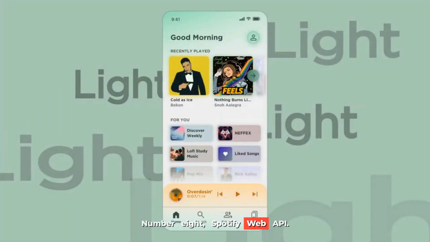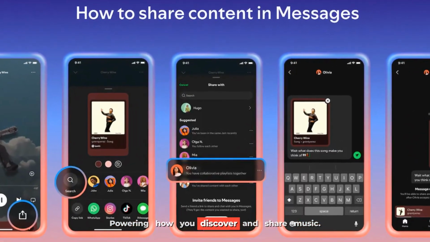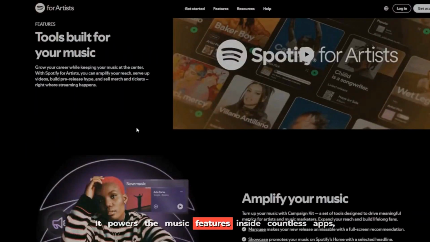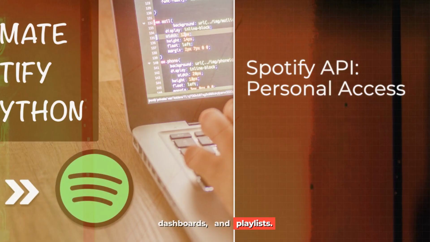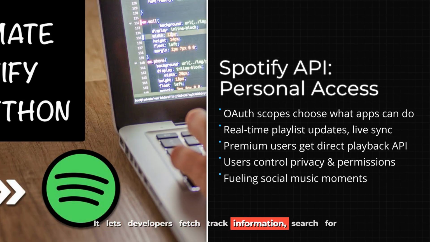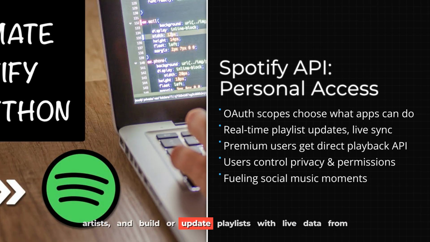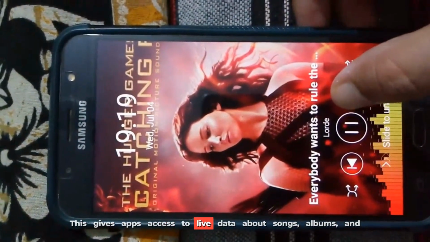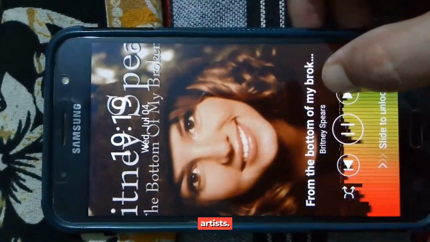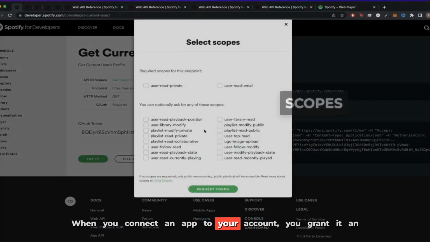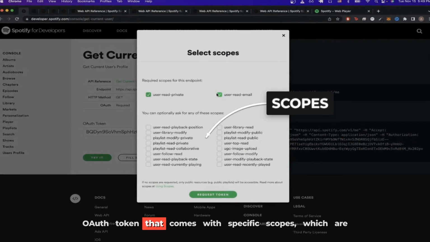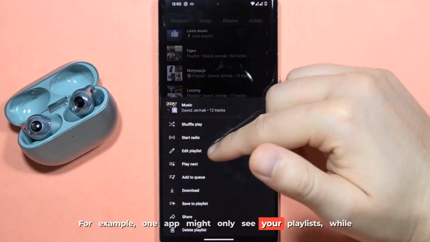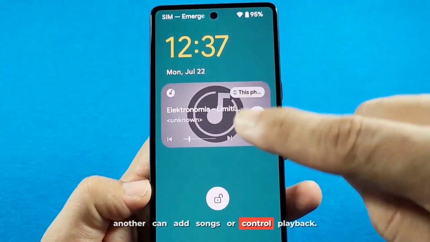Number 8, Spotify Web API, powering how you discover and share music. It powers the music features inside countless apps, dashboards, and playlists. It lets developers fetch track information, search for artists, and build or update playlists with live data from Spotify's catalog. This gives apps access to live data about songs, albums, and artists. When you connect an app to your account, you grant it an OAuth token that comes with specific scopes, which are permissions. For example, one app might only see your playlists, while another can add songs or control playback.